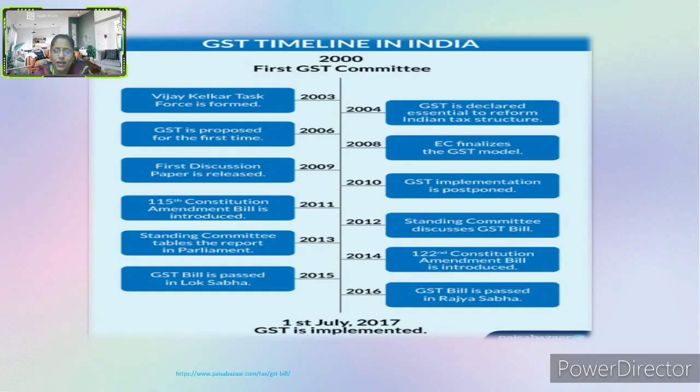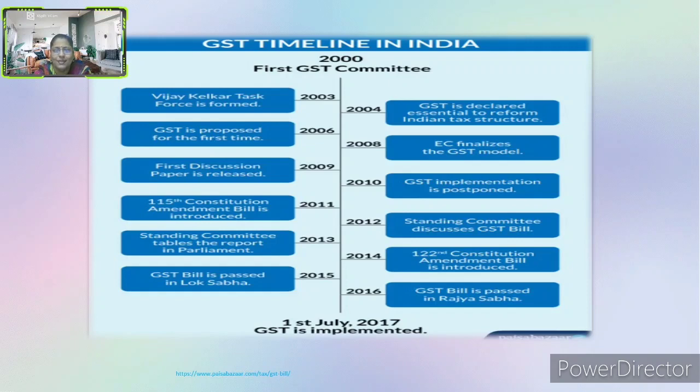In 2010, GST implementation was postponed. In 2011, the 115th Constitution Amendment Bill was introduced. In 2012, the Standing Committee discussed the GST Bill. In 2013, the Standing Committee tabled the report in Parliament. In 2014, the 122nd Constitution Amendment Bill was introduced, and the GST Bill was passed in Lok Sabha in 2015. In 2016, the GST Bill was passed in Rajya Sabha, and finally on 1st July 2017, GST was implemented.